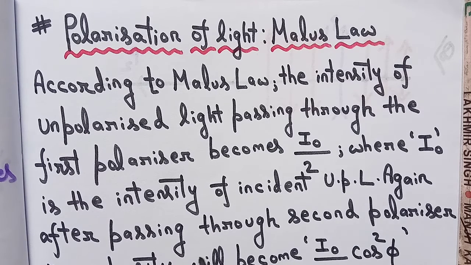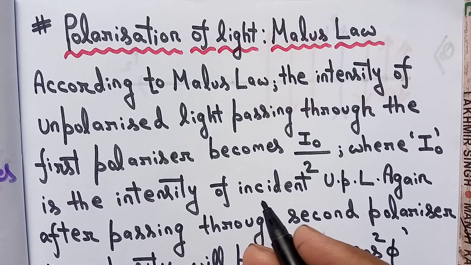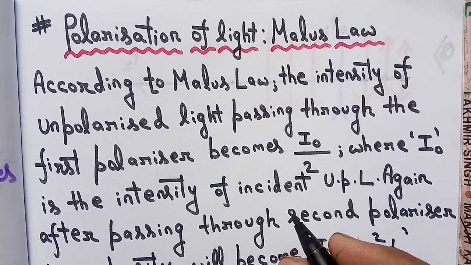According to Malus law, the intensity of unpolarized light after passing through the first polarizer will become how much? I naught divided by 2. So what is I naught? I naught is the intensity of the incident unpolarized light, that means the light which is incident on the first polarizer.